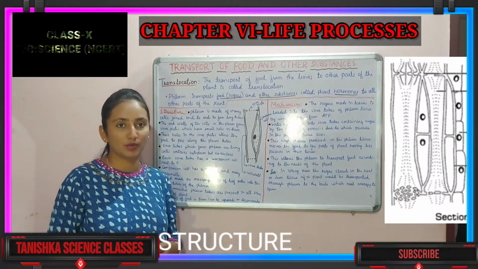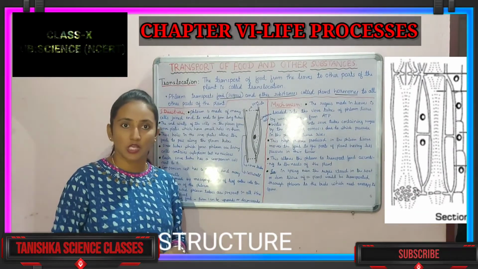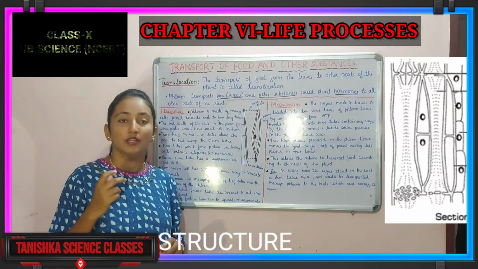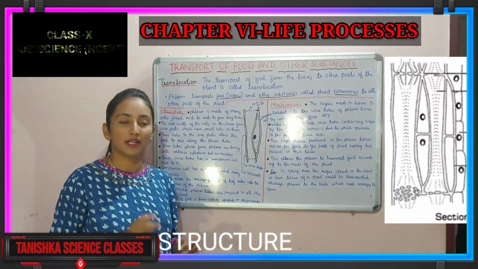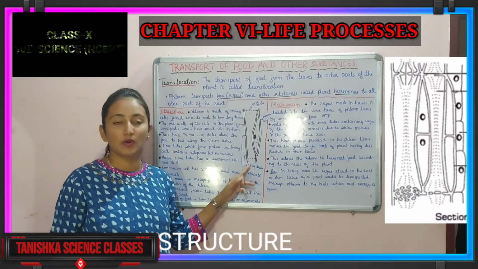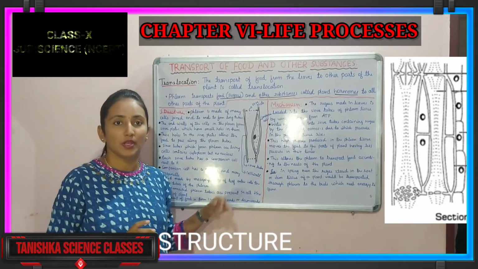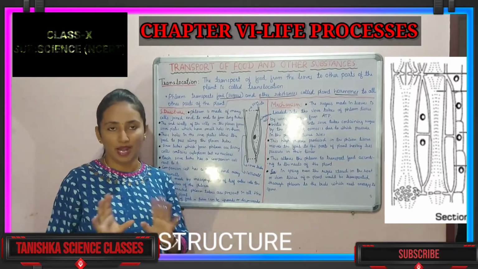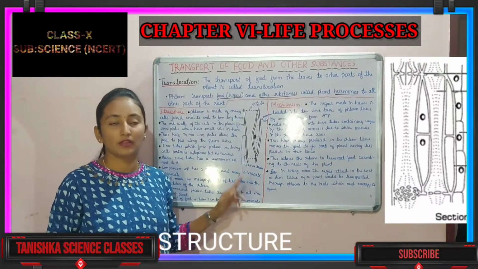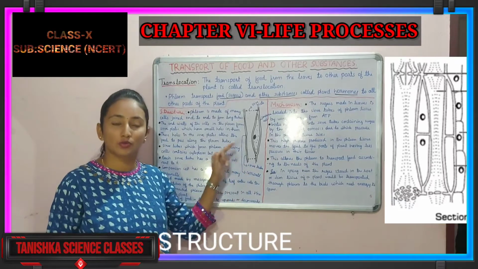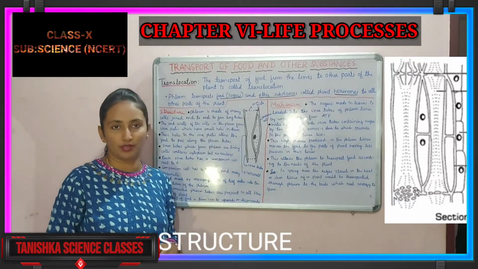And how will it be transported? You have seen in our human body there is the transportation of blood, through a network-like structure of nerves. Same like our nerves, there are sieve tubes. There we can observe the broad network of the phloem. Throughout the plant body there is the sieve tube phloem tissue, and through that they are interconnected. So from one tube to another tube, food will be transported.